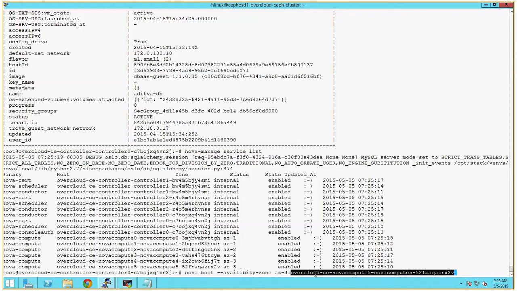We are forcing our scheduler to launch the virtual machine on top of this only. This way, if we have 3 customers, we can give AZ1 to one customer, AZ2 to another customer, and AZ3 to another customer. This way, proper utilization of hardware can be achieved.